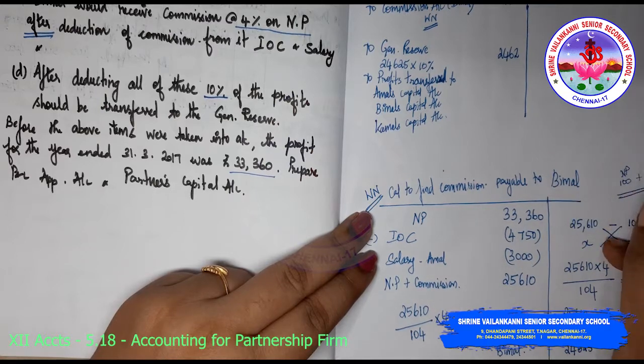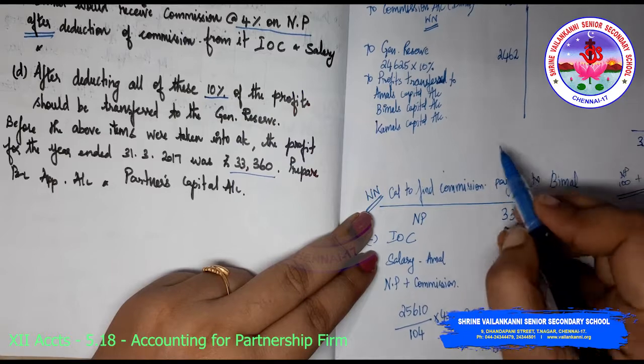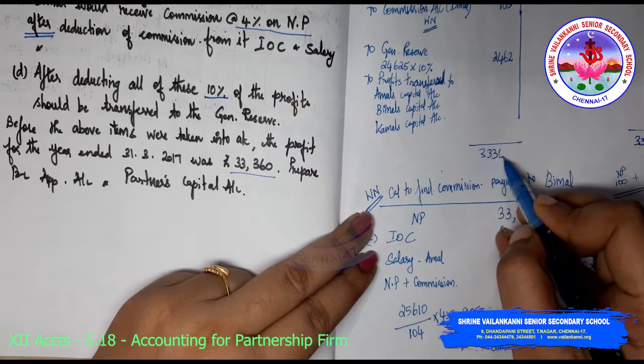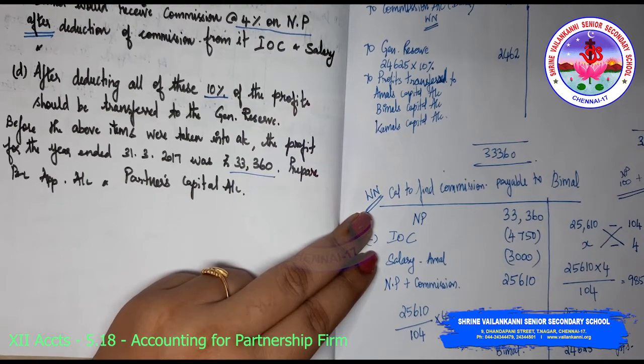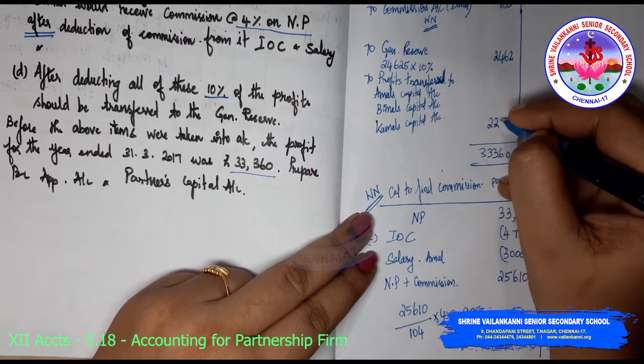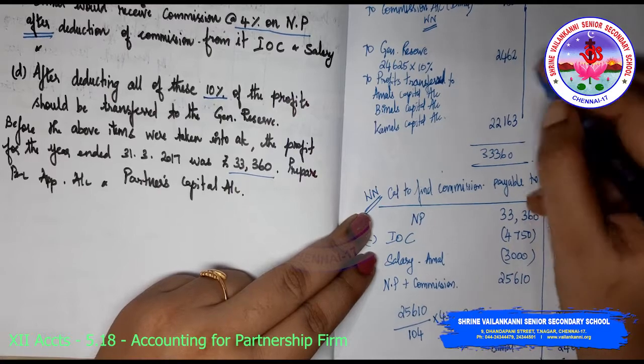Am I right? So total is 33,360. So 33,360 minus 4,750, 3,000, 985 and 2462. So you get 22,163. This is your profits.